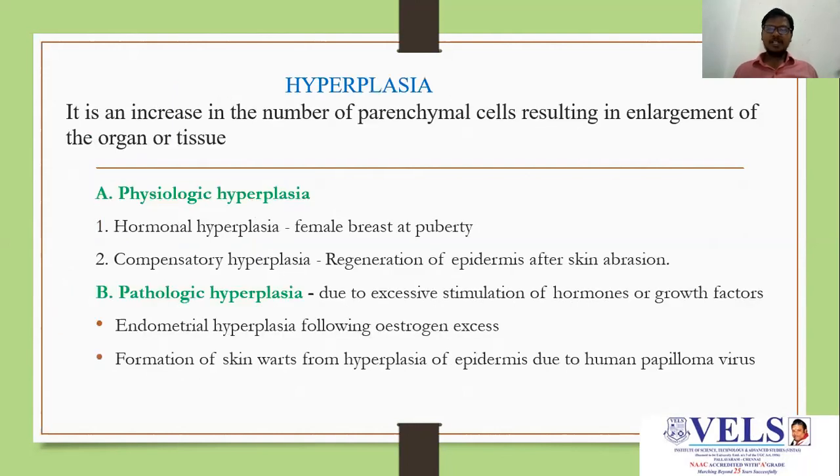Hyperplasia is an increase in the number of parenchymal cells, which results in the enlargement of the organ or tissue. Physiological hyperplasia: hormonal hyperplasia, compensatory hyperplasia. Pathological hyperplasia is due to excessive stimulation by hormones or growth factors. Examples are endometrial hyperplasia following estrogen excess, and formation of skin warts from hyperplasia of the epidermis due to human papilloma virus.